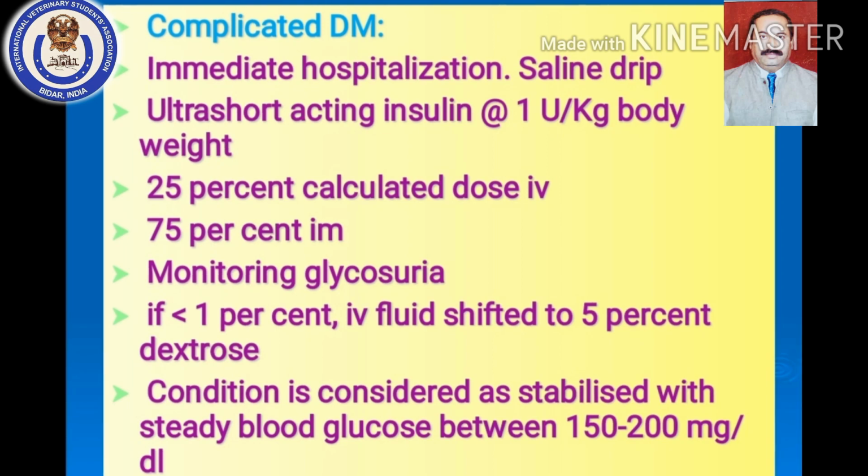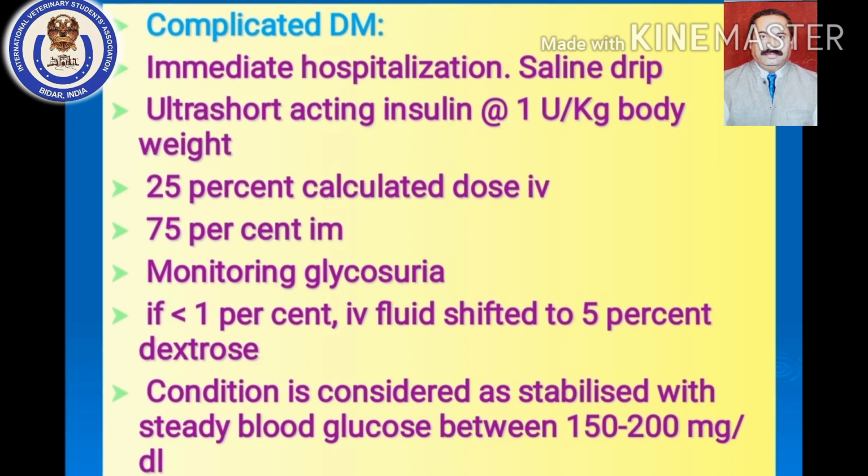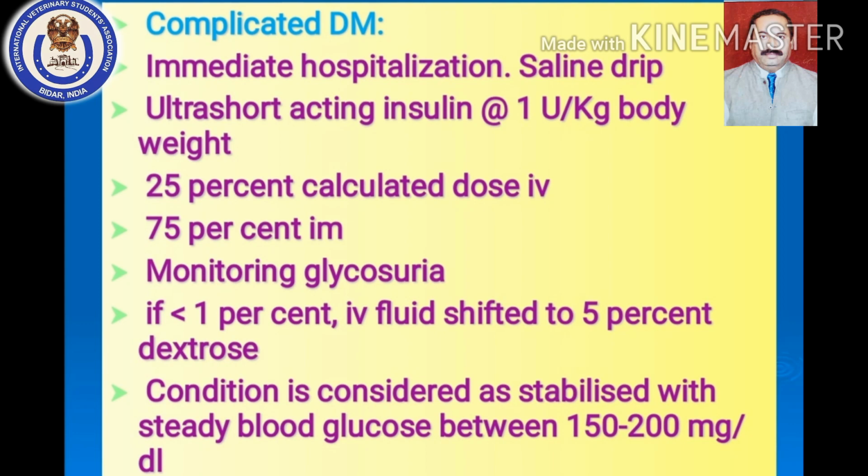So if the blood glucose or the urine sugar falls below 1%, less than 1% glycosuria is there, immediately the IV fluid should be shifted to 5% dextrose normal saline, DNS. Instead of giving plain saline, you have to shift the IV fluid to 5% DNS.